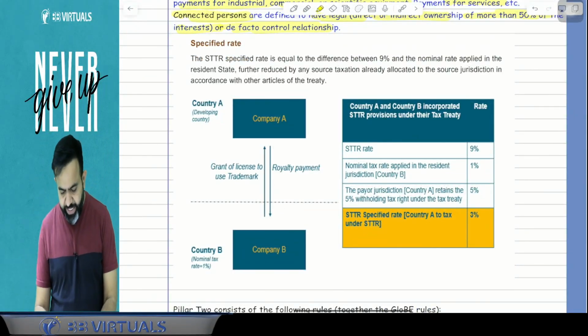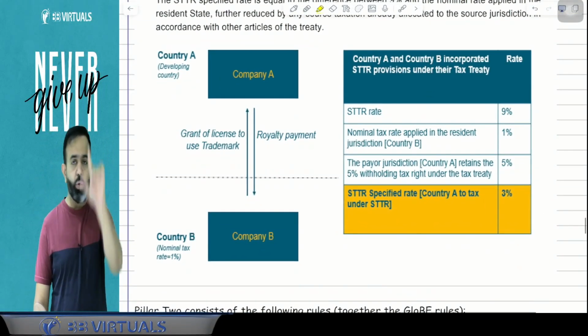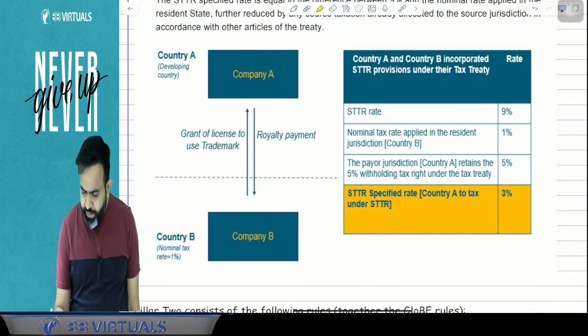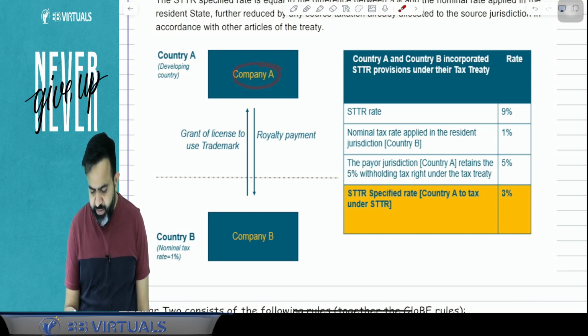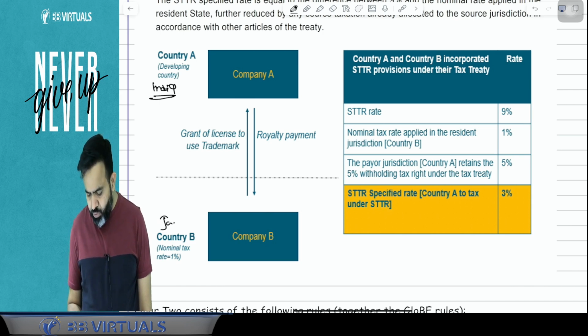What is the STTR? I can take an example. Suppose, guys, there are two countries. One is country A and one is country B. Now, country A is a developing country. Suppose country A is India. India is a developing country. And country B is, suppose, Japan.